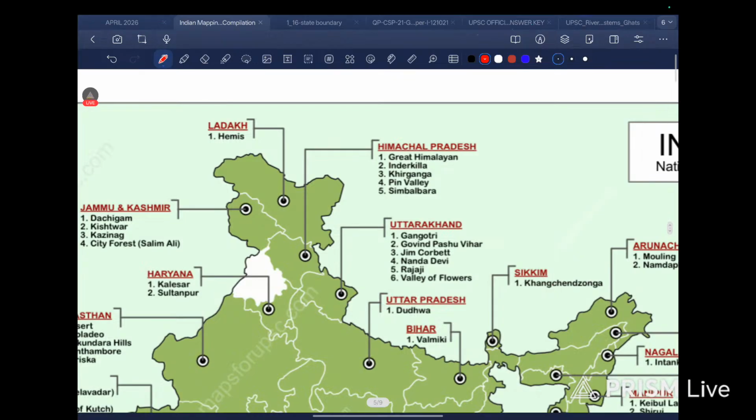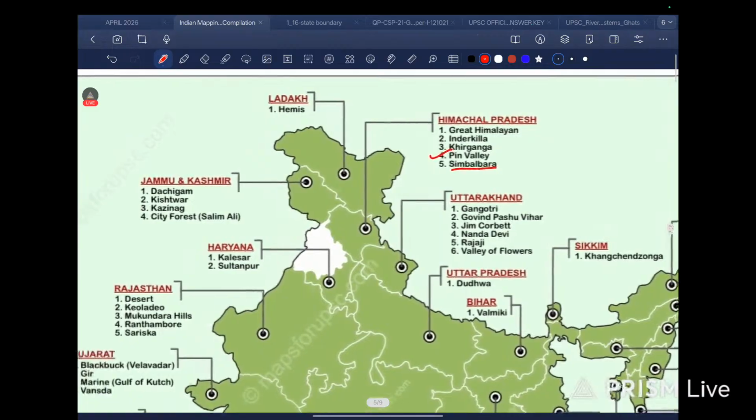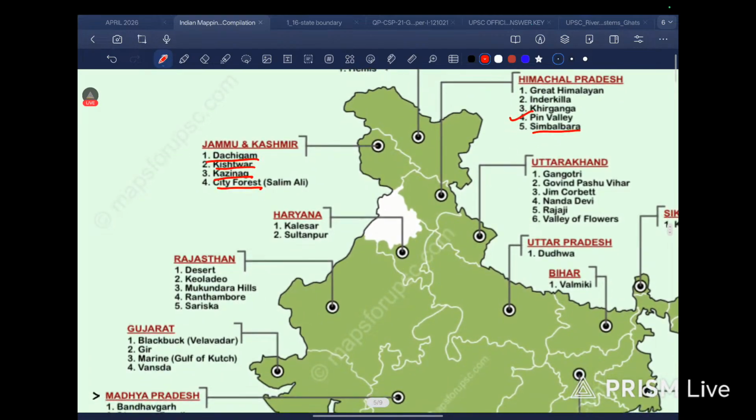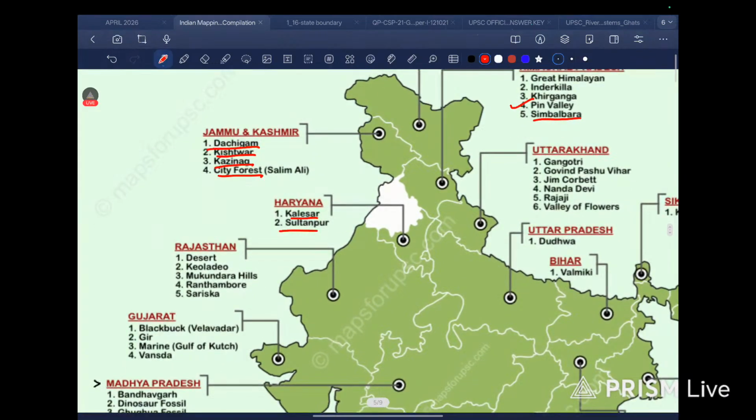In Ladakh we have Hemis National Park. In Himachal it is Khir Ganga, Pin Valley is important. Okay. In Jammu Kashmir we have Dachigam, Kishtwar, Kazi Ning City Forest. Okay. Haryana we have Sultanpur, Kaleshwar. Rajasthan, Kaladev National Park is also there. Then desert. Then Ranthambore, Mukundara Hills.